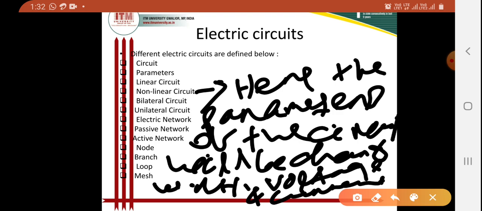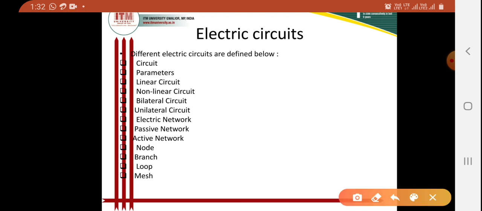Then coming to the discussion for our bilateral network or bilateral circuit, okay. So what is bilateral?